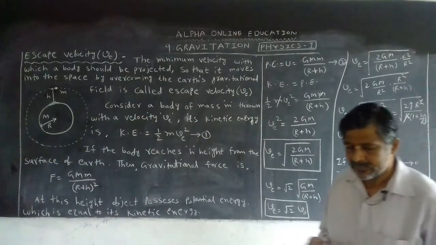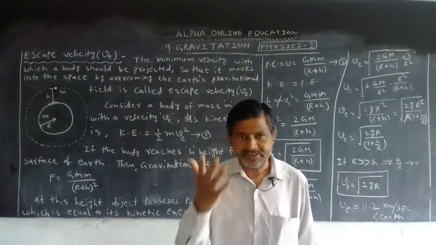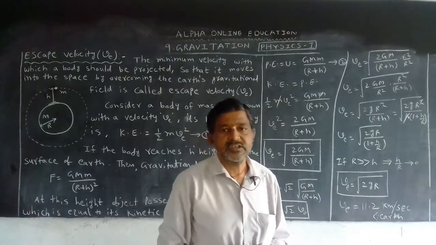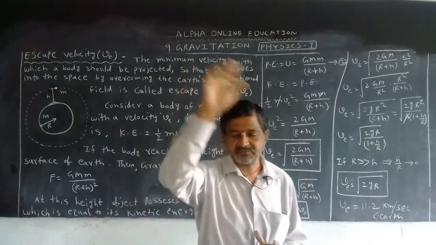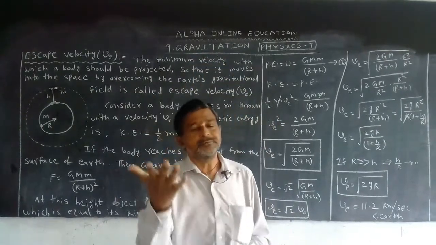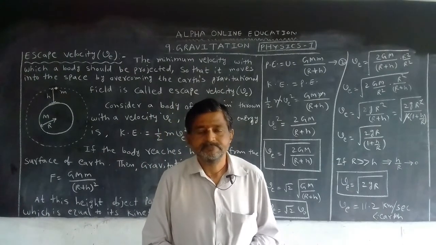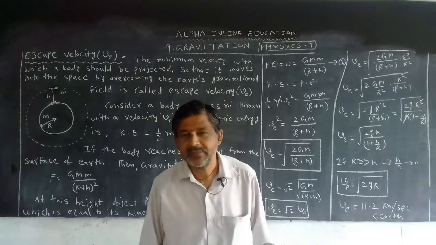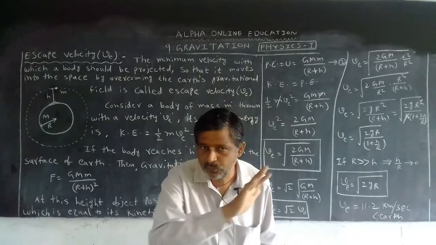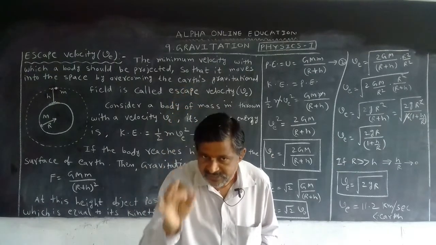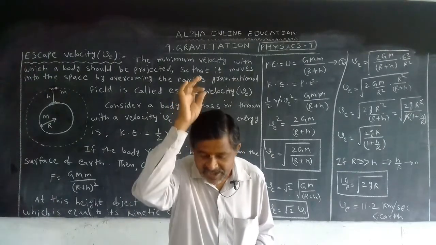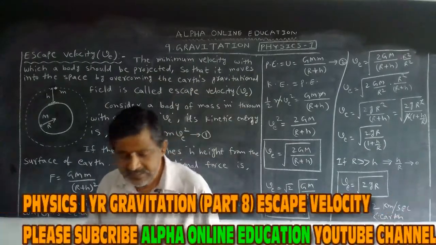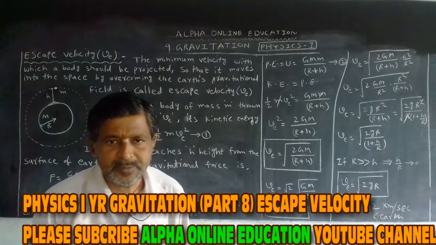It means if we throw the object, in 1 second it travels 11.2 kilometers and never comes back. This means the gravitational force or gravitational field does not act on the object if it is projected with 11.2 kilometer per second.